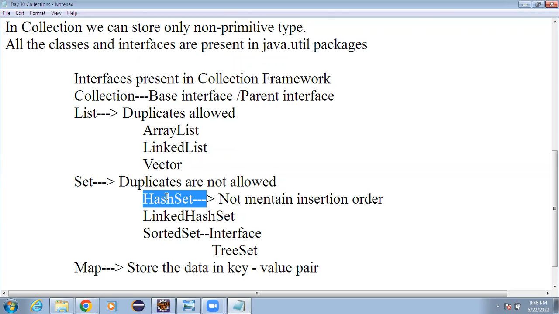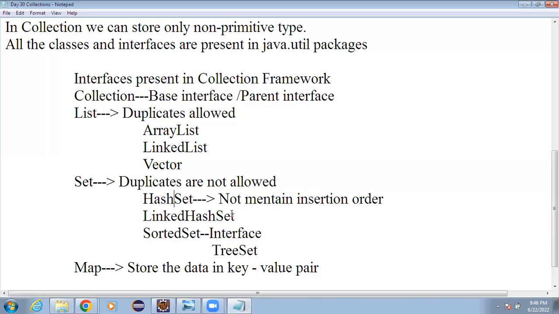For example, if I have added Ram, then Sham, and then Jam, that is my insertion order. But while displaying, this order may not be there; it can be any order. So insertion order is not guaranteed in case of a hash set.